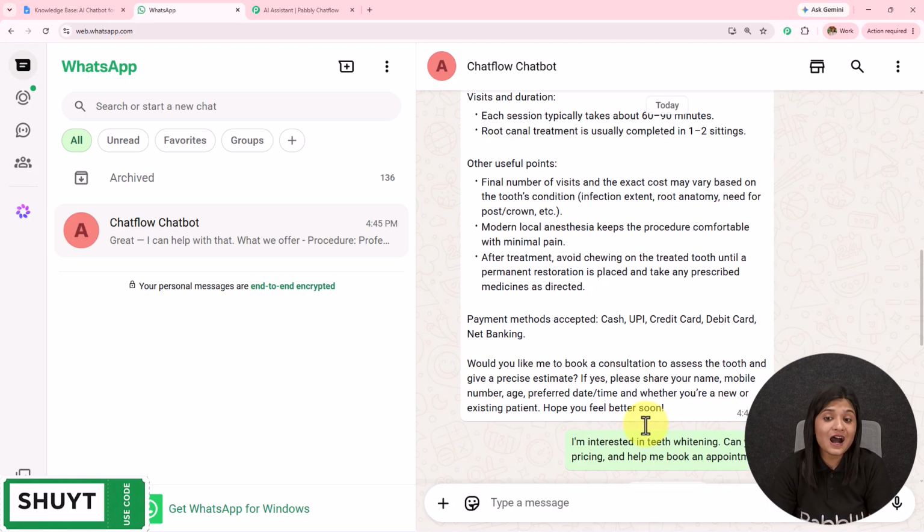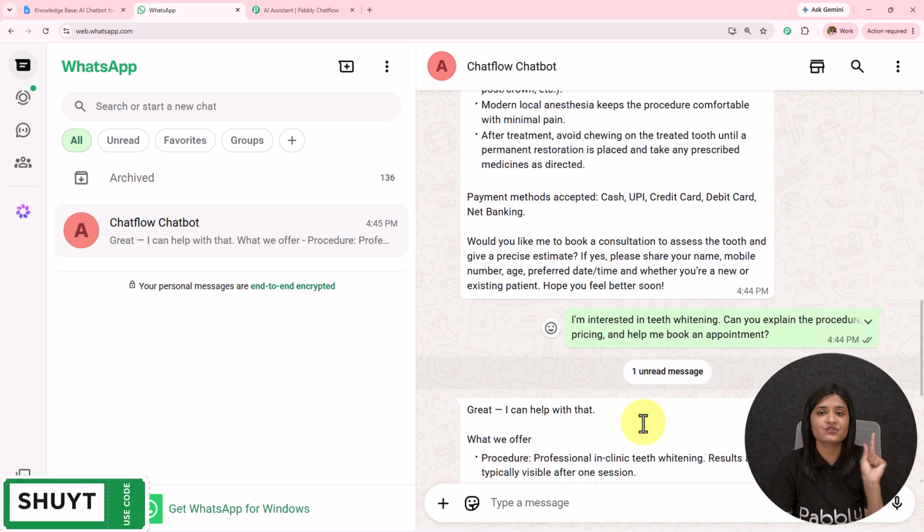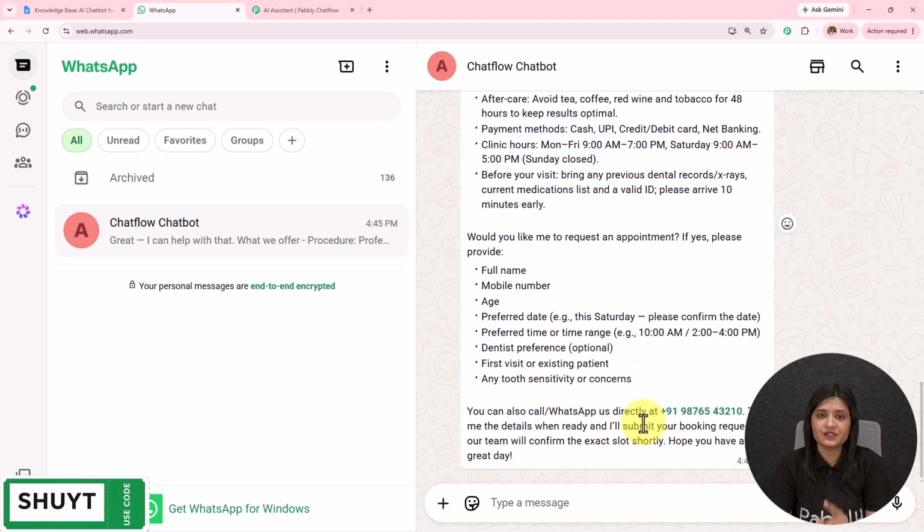So you see, this is how my AI agent is working and giving me a detailed reply based on whatever question I'm asking. This is how your AI agent or a WhatsApp chatbot will start working for your business once you create this from Pabbly Chatflow.